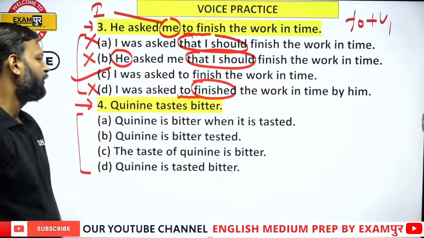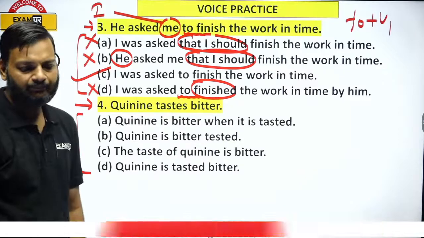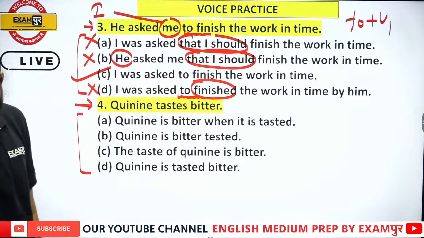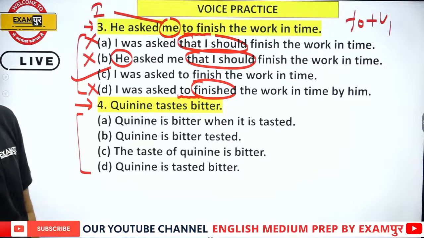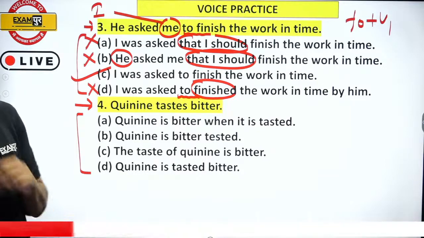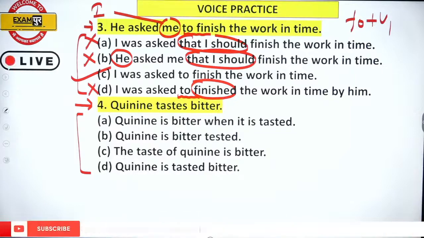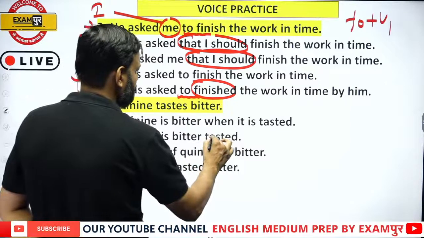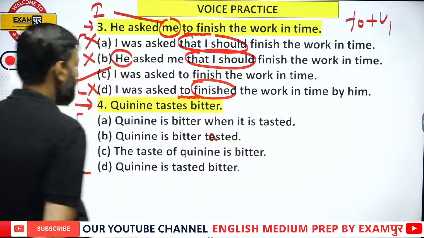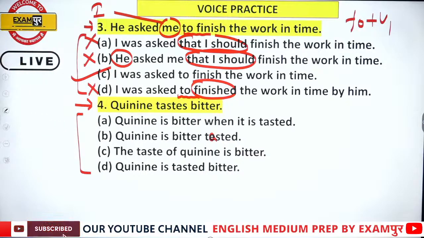Now the fourth one: quinine tastes bitter. The taste of quinine is bitter.